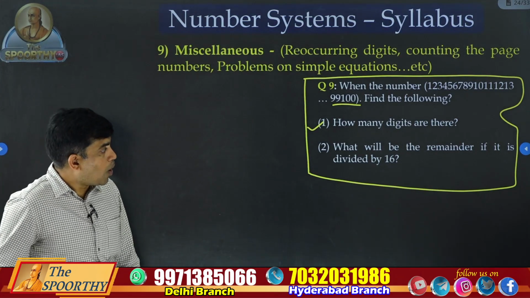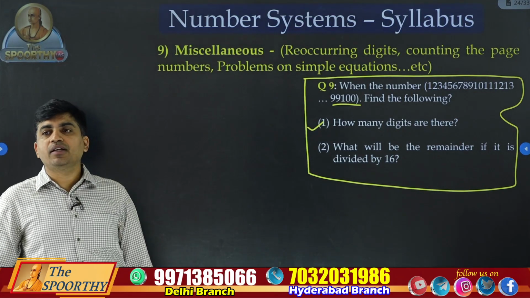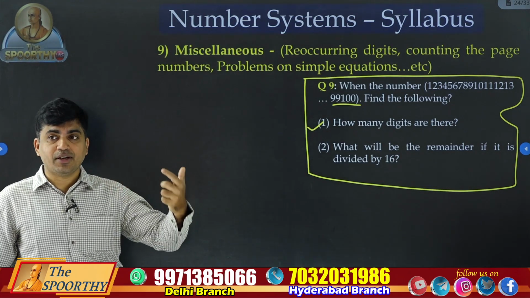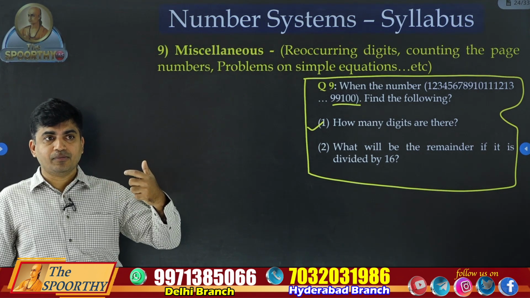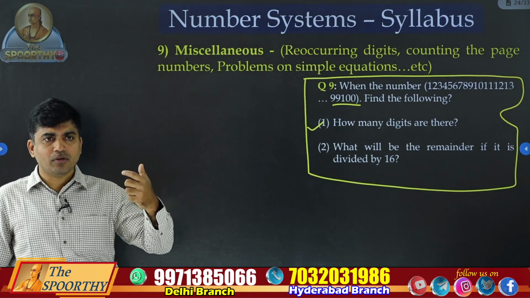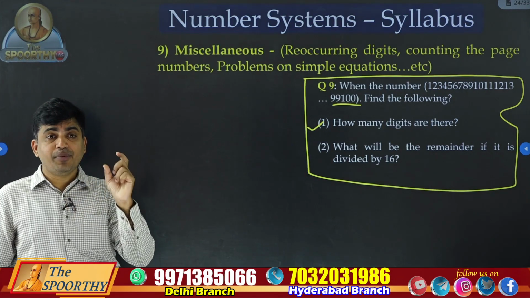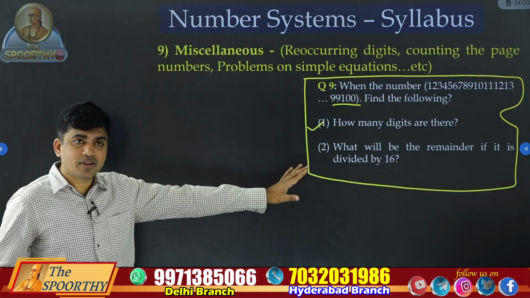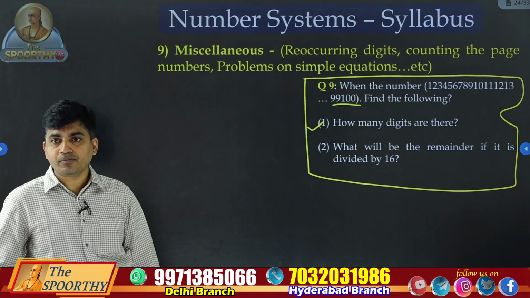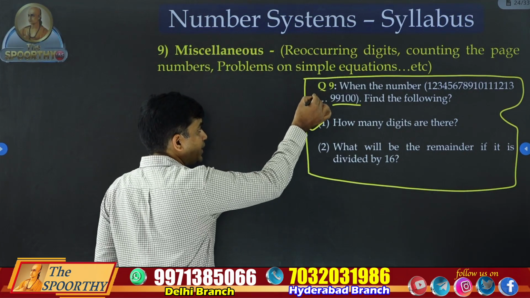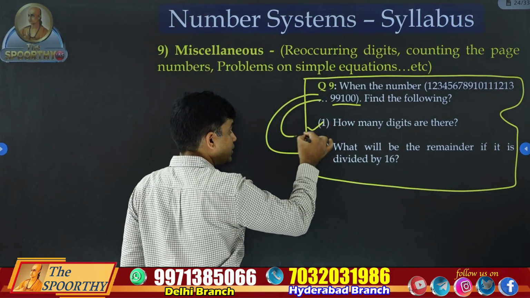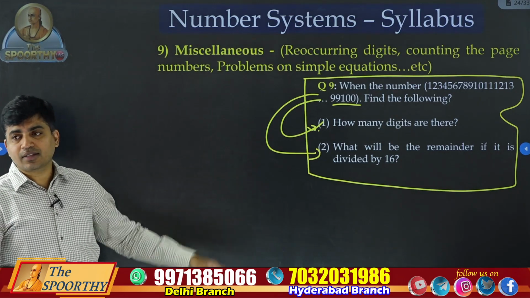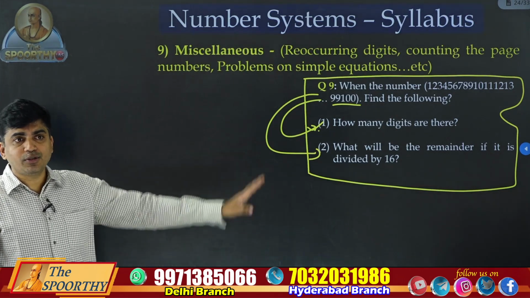Here only, second question. What is the remainder if it is divided by 16? It is your work. What is the divisibility rule of 16? Try to find. We know the divisibility rule of 4, last 2 digits are enough. Divisibility rule of 8, last 3 digits are enough. Like this, what is the rule for 16? Try to get the answer. This question was asked in the CDS exam, and this question in the CSAT exam, a combination of both together. Okay? This is today's homework.